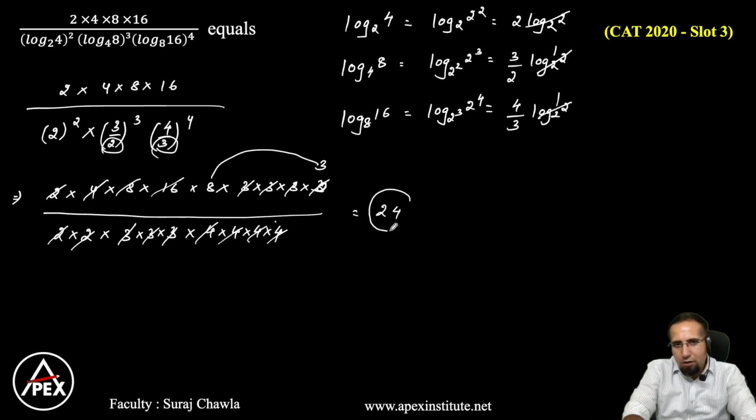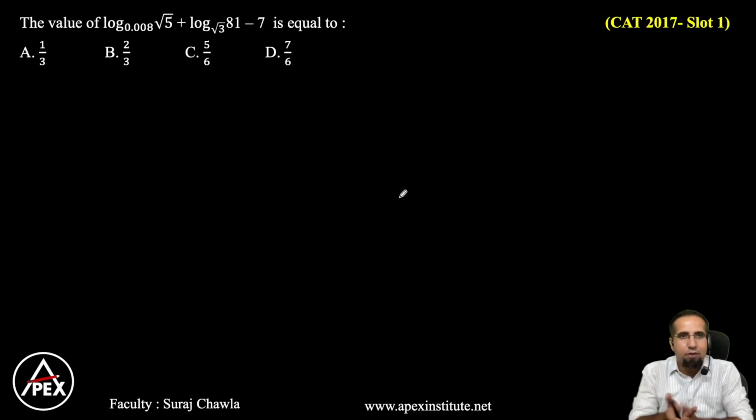So you can see that our major priority in these questions should be how to eliminate the log. Once we are able to eliminate the log, then it's a basic question of equations or exponents, and then we are able to get our required answer. Right? So let's move to the next question, please.